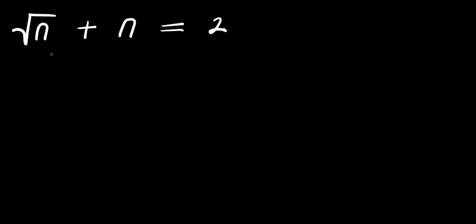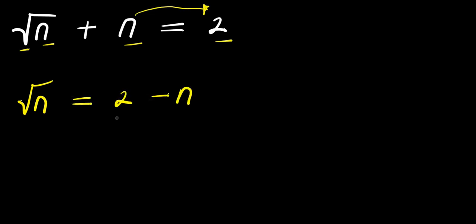Hello, how do you solve this radical problem? Square root of n plus n equals 2. So we move n across the equality sign, and it becomes negative n. We have square root n equals 2 minus n.